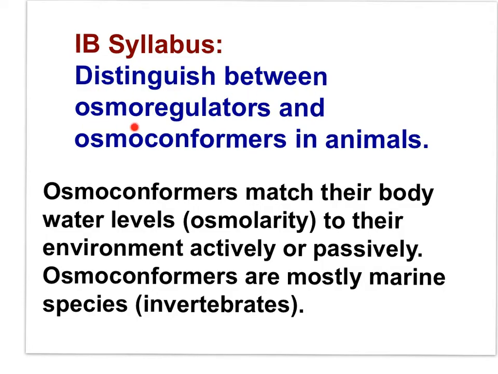Distinguish between osmoregulators and osmoconformers in animals. We already know that osmoregulators actively regulate their water content. We know that osmoregulators live in freshwater environments or in terrestrial environments. Now, osmoconformers match their body water levels to the environment, either actively or passively. Osmoconformers are mostly marine species where the loss of water to the salty environment is the risk.